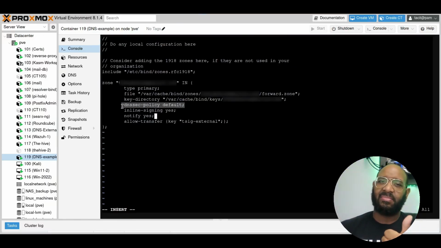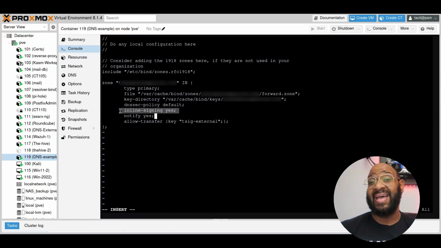But I just did default. One, I didn't really understand how to modify the policies yet at the time I set this up. Still haven't looked into it because the defaults work. So I say stick with the default, stick with what works unless you have a reason to explore deeper. And then also we say inline signing just tells it, hey, follow the DNSSEC policy you have set up in the default, and then also create the keys and sign the zone files when you're done. And then notify yes, allow transfers. Like I stated, we're just going to do an IP address.